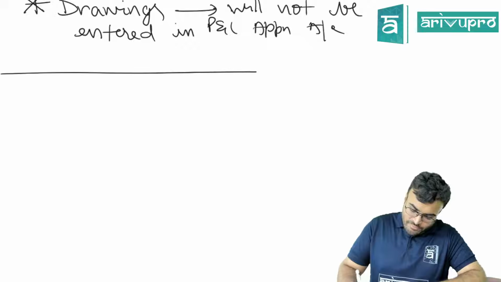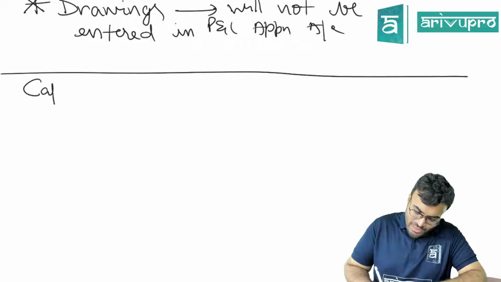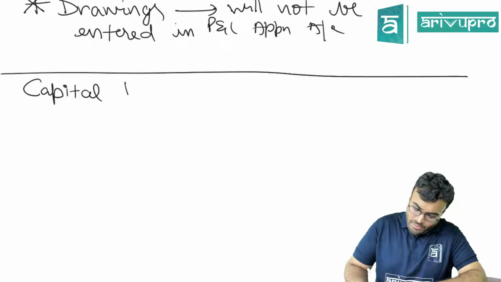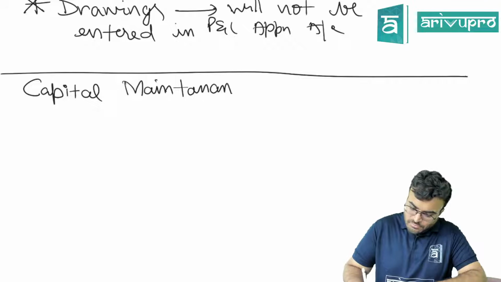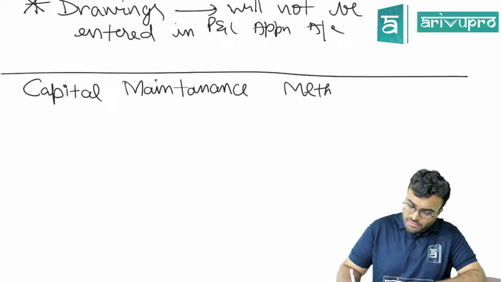Next discussion is the capital maintenance method.